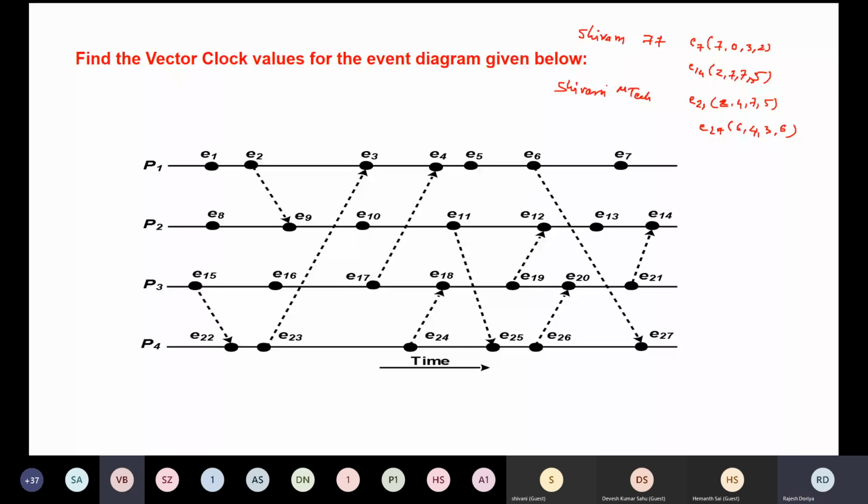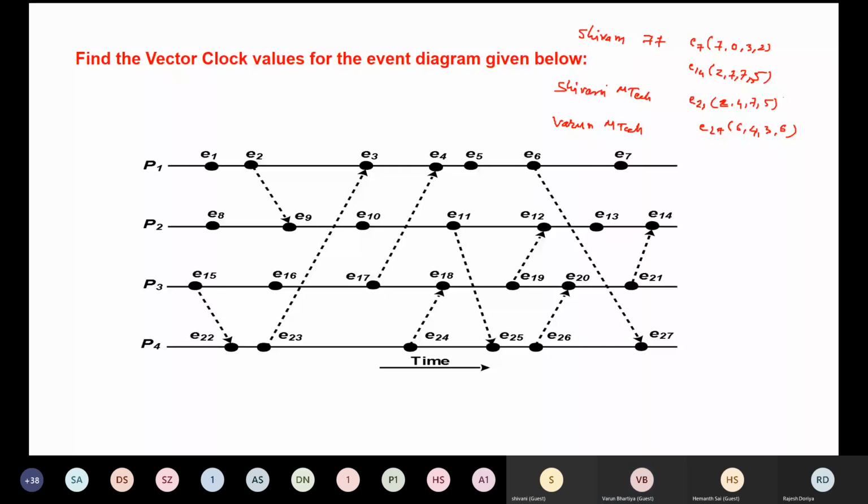Sir, completed. Your name, please? Sir, Varun, MTech. Okay. And did you get the same values or different values? Sir, just a minute. E7 is the same. E14 2775, and E21 2475.